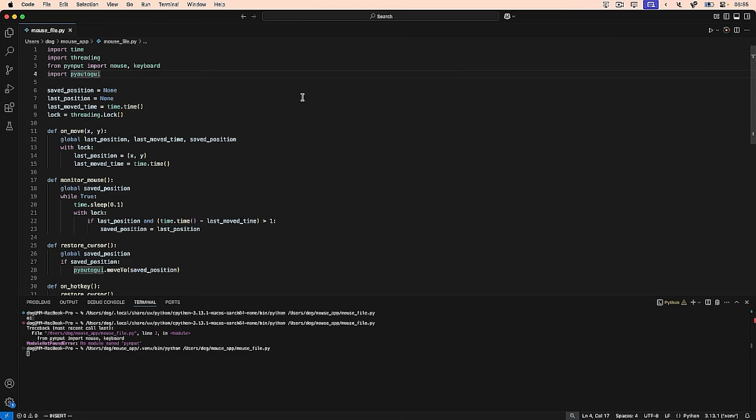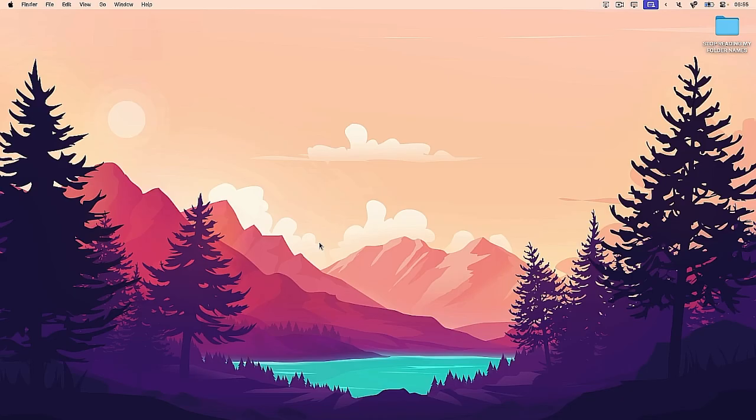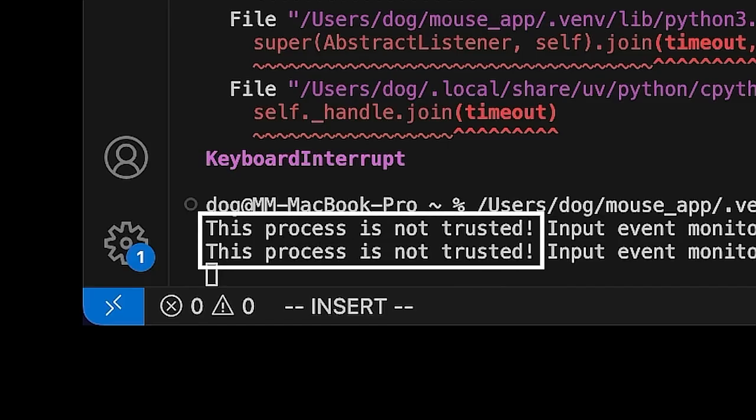It's running. And Control-Shift-R. Oh, this process is not trusted. Input event monitoring will not be possible until it is added to accessibility clients. I need to go into my accessibility settings. And so do I enable the terminal or VS Code? Probably the terminal.